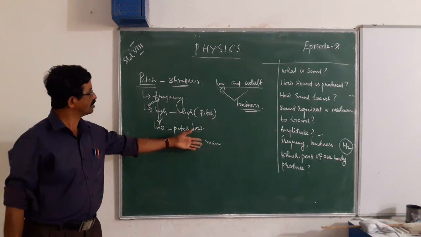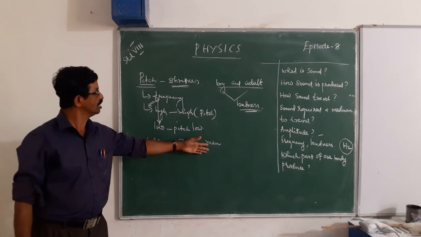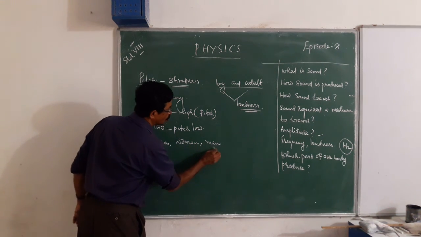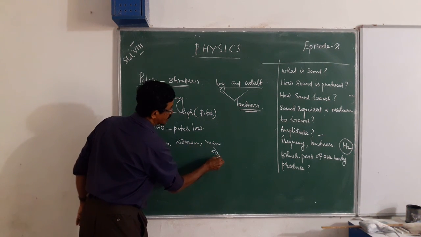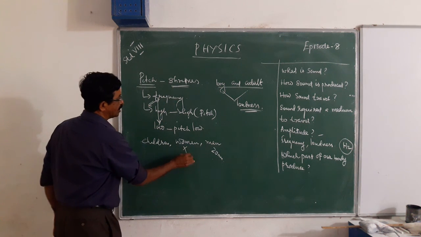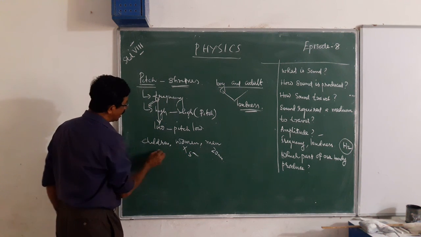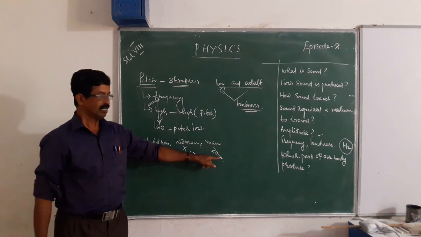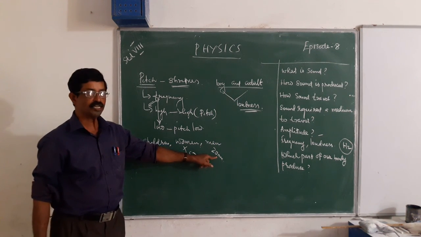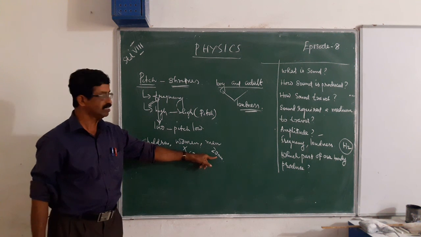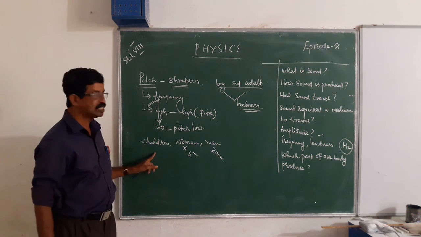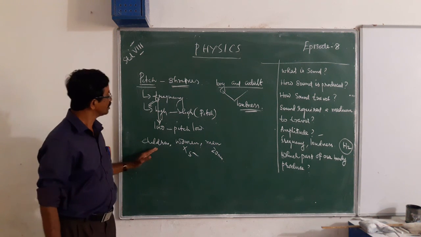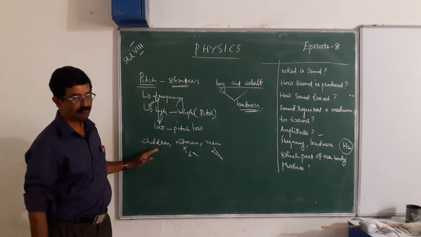Do you know why these sounds differ? Because, as we discussed, the men's vocal cord is 20 millimeter in length, for women it is 5 millimeter less, and for children it is too small. So where the length of the vocal cord is more, the pitch is less, but where it is small, pitch is more, so the frequency differs and the sound also differs.